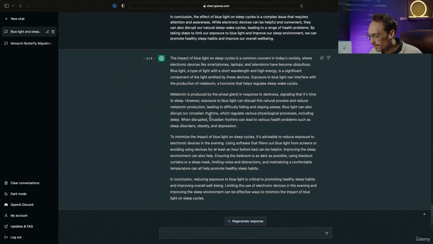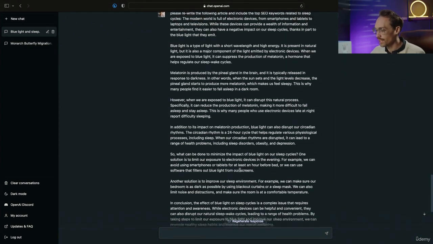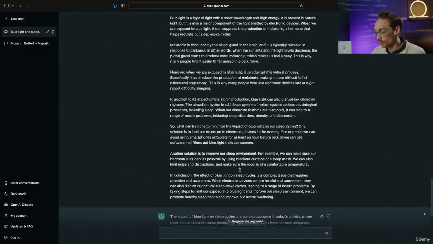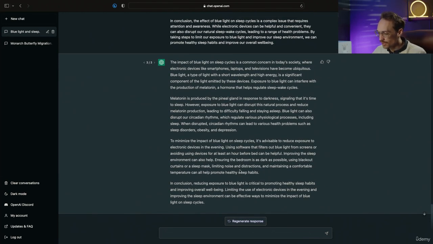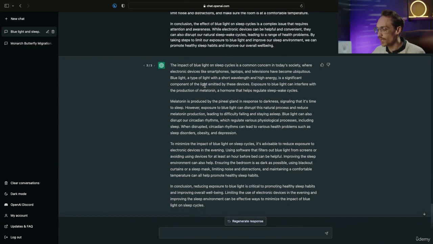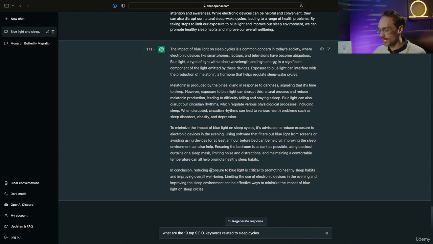Okay, so you can see here ChatGPT rewrote the article, but I'm unclear exactly what were the 10 SEO terms it used, and the article is a slightly different length, so this, I'm sure, is great, but let's try a different approach to get the same result. Here, I'm asking ChatGPT, what are the top 10 SEO keywords related to sleep cycles?